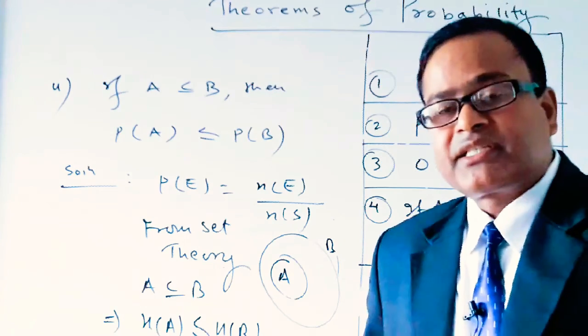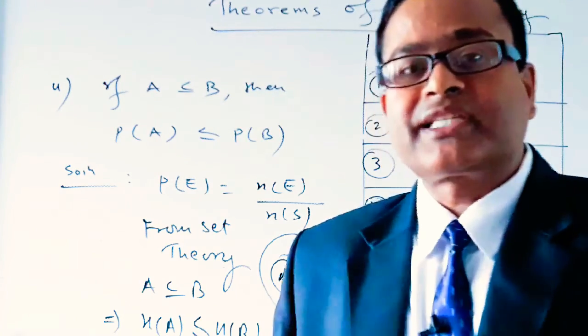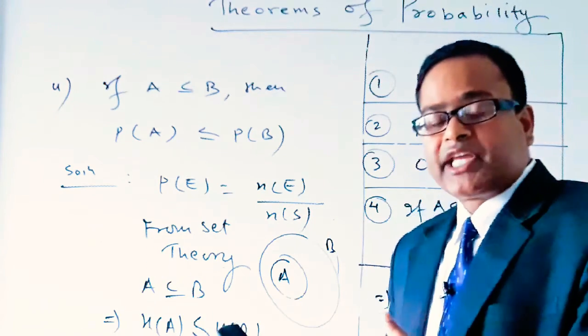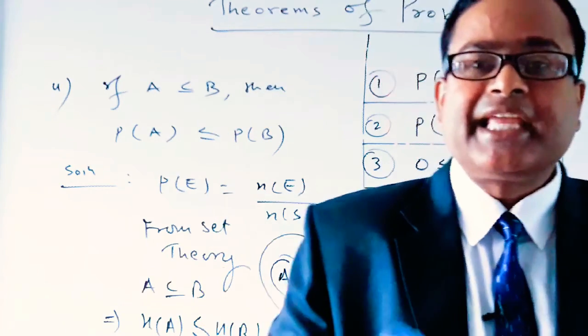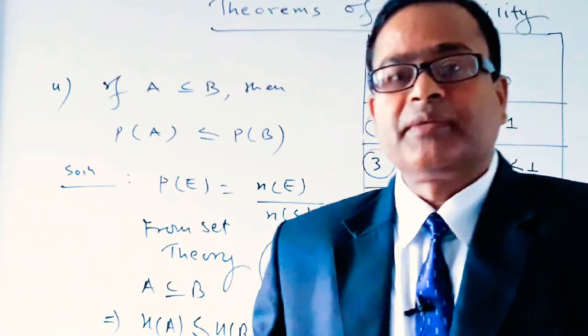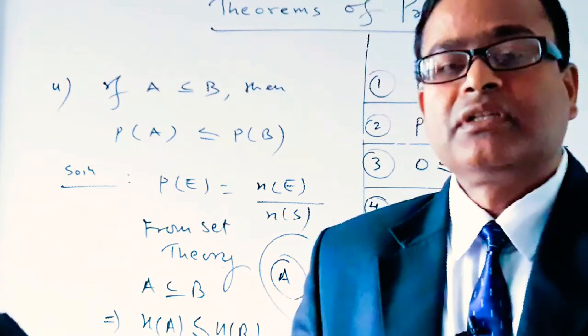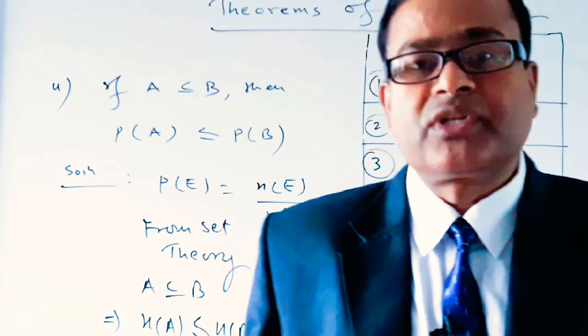And the third theorem is if E is any event, then the probability of an event always lies between 0 and 1. And the fourth theorem, we have proved that if A is a subset of the event B, then probability of A is less than or equal to the probability of B.